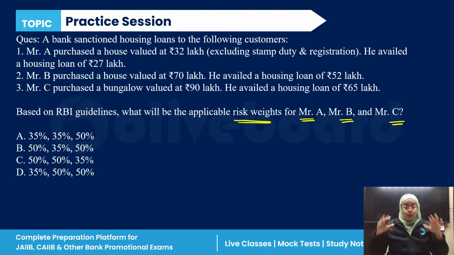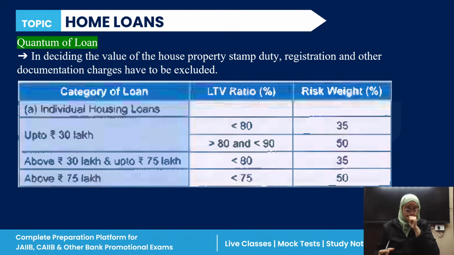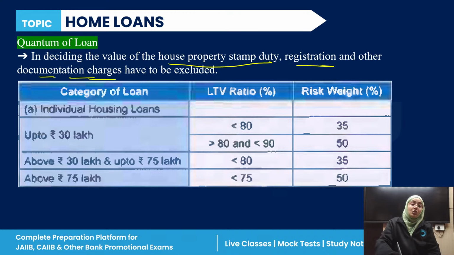So first of all, to make it easy for you and revise the concept, see the quantum of the loans. For a home loan, in deciding the value of the house property, stamp duty, registration, and other documentation charges need to be excluded first of all.